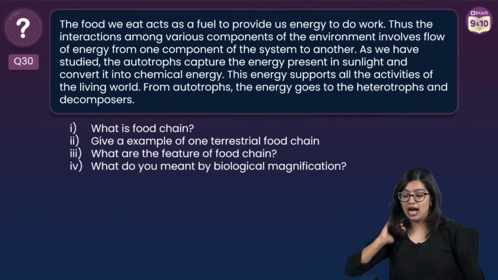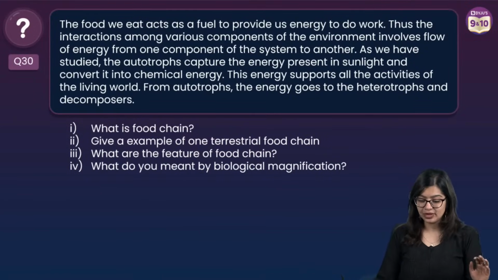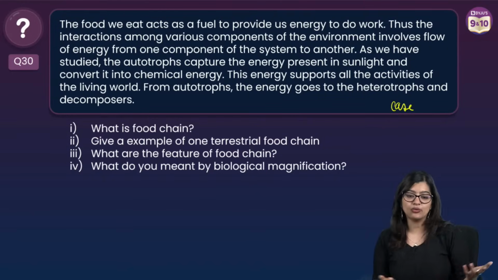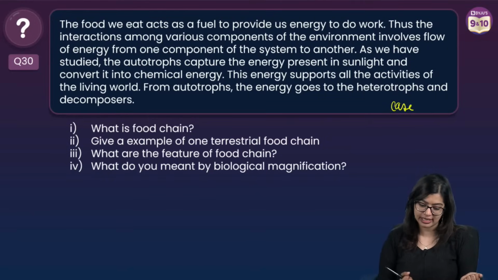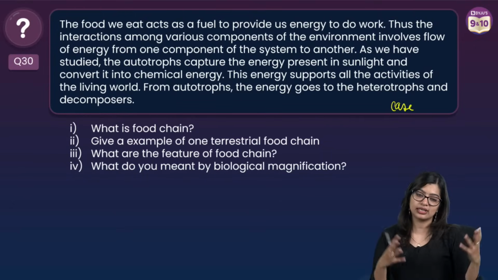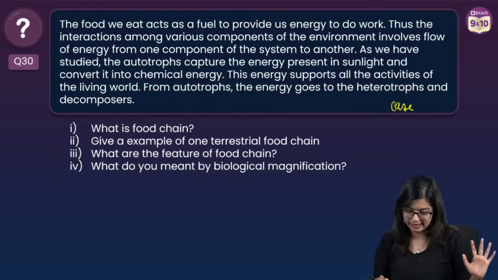Okay. Last question for today, which is going to be a case-based question. They're talking about how food is a fuel that gives us energy. We get it from various components, and autotrophs do this. It's converted to chemical energy.